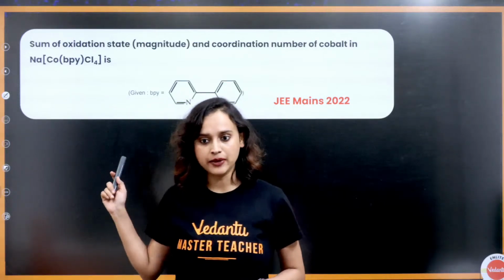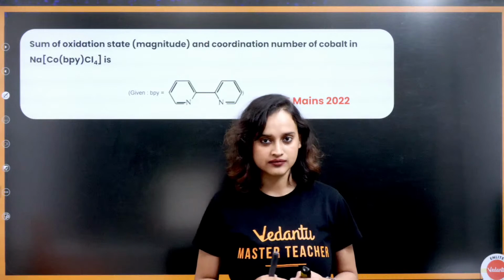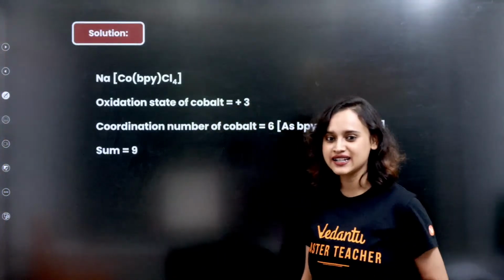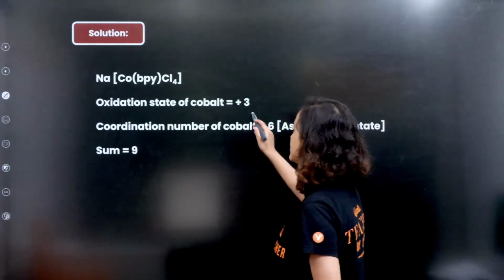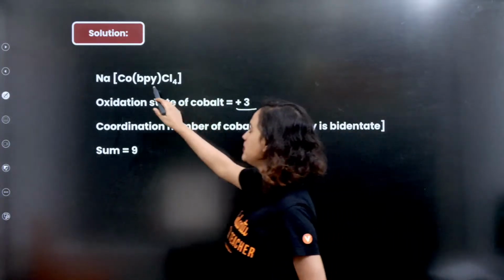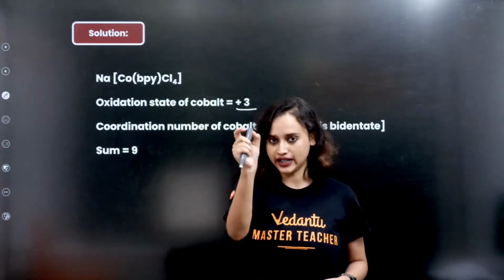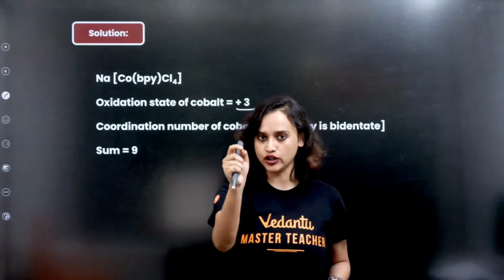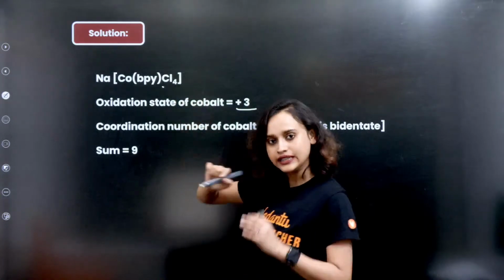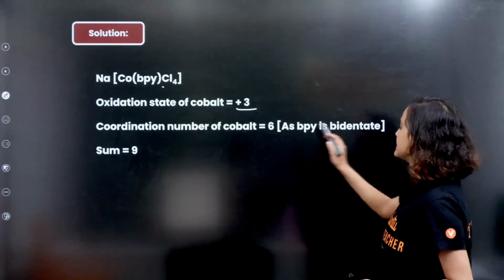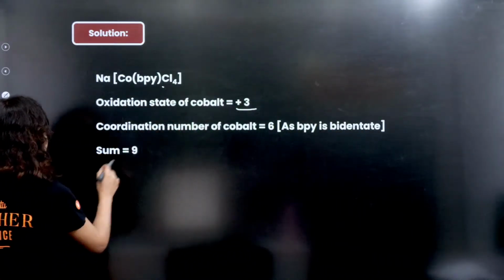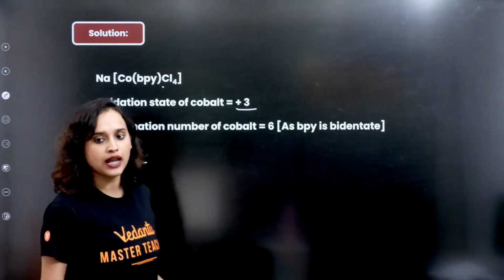Cool. So bpy, bipyridine, it's neutral, right? Answer is 9. Very good. Yes, the answer is going to be 9. The oxidation state of cobalt will be +3. And the coordination number of cobalt, as we can see, bipyridine is bidentate, right? So there are 2 ways that it can hold. So that means 2 here plus 4 chlorine, that means 6. Bipyridine is bidentate, so 6 plus 3 will be equal to 9. Very good, well done everybody, well done.